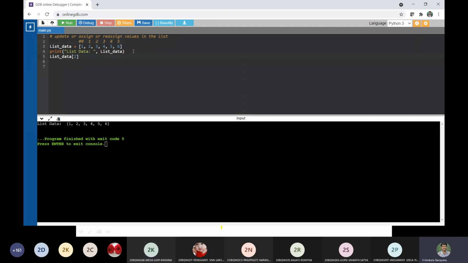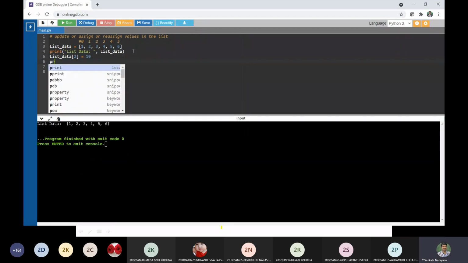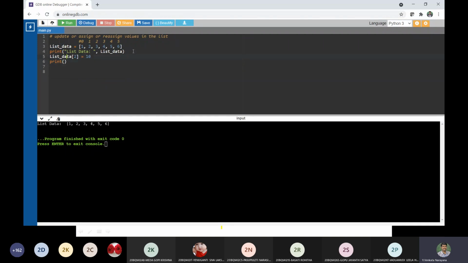Now tell me, what is the value at index 2? It is 3, right? Now I would like to reassign index 2 with a 10. Let us check whether it is working or not.